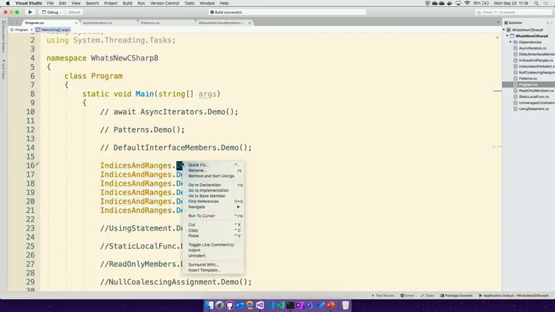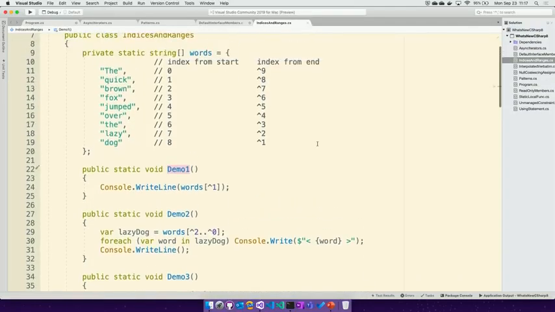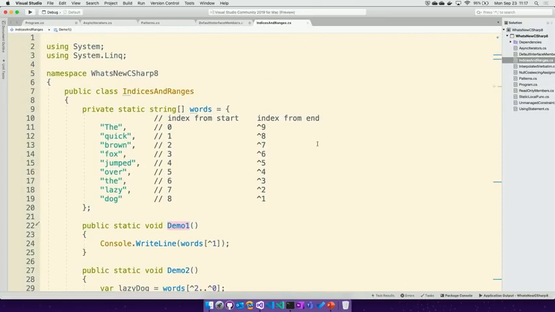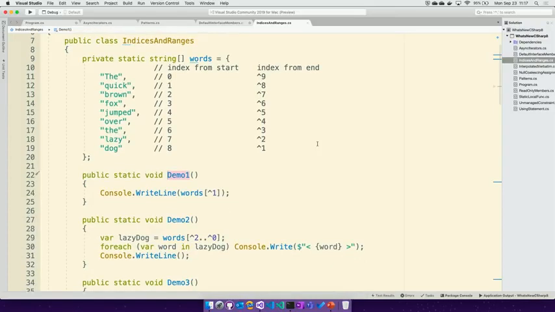So what we did with indices and ranges is provide a better and much more concise way to use bracket notation to look at a single element, either from the start or from the end of an array, or to look at a range anywhere inside an array or a span or some sequence of elements. If you look here, I've got an array with the quick brown fox jumped over the lazy dog. You can see the index from the start starts at 0 and goes up through 8.